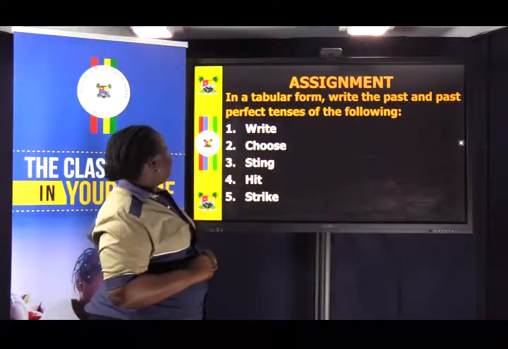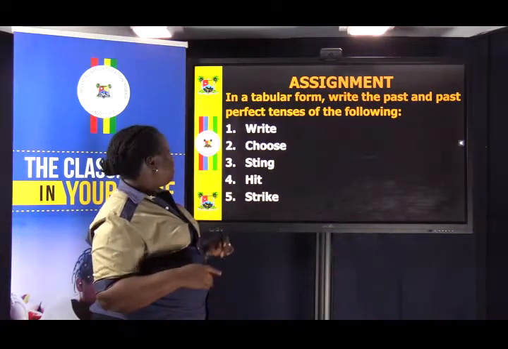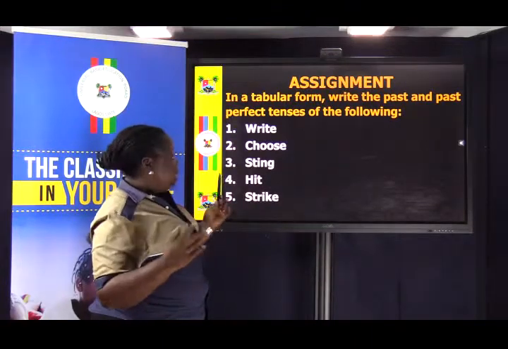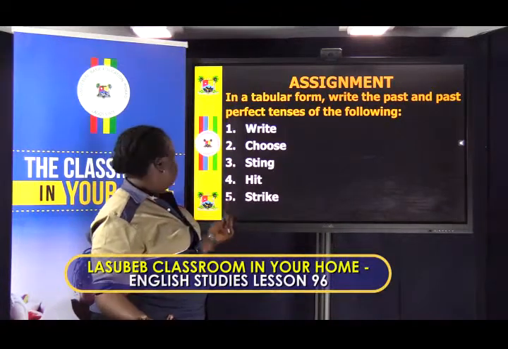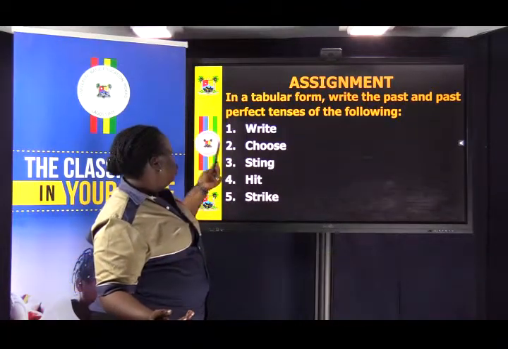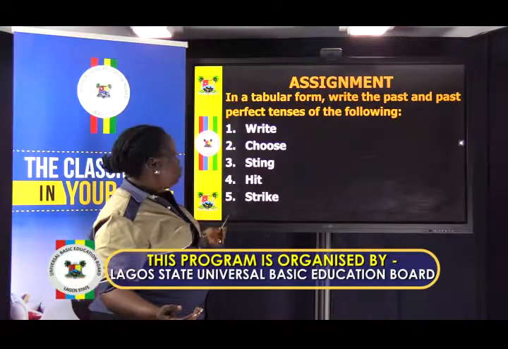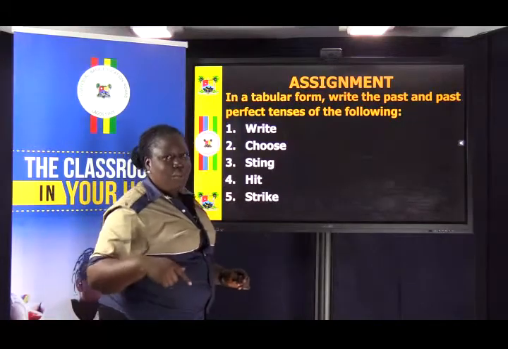In a tabular form, you write the past and the perfect tenses of the following: write, choose, sting, hit, and strike. Another 30 seconds to capture the assignment, and I will be back to sign out.